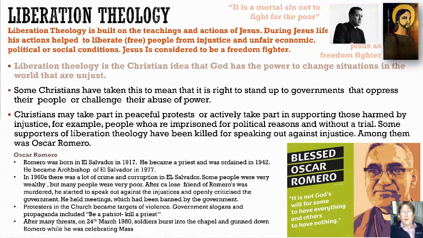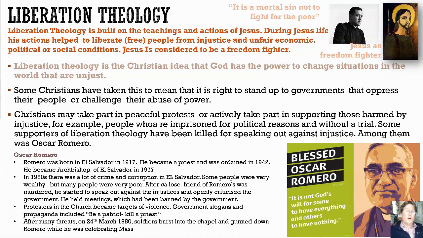Notice the picture in the top right here of Jesus painted from South America as a freedom fighter. And some Christians literally believed that you should fight for the poor. This is Camilo Torres in the top right. He said it's a mortal sin not to fight for the poor. Liberation theology is the Christian idea that God has the power to change situations in the world that are unjust. Some Christians have taken this to mean that it's right to stand up to governments that oppress their own people or to challenge them on their abuse of power.